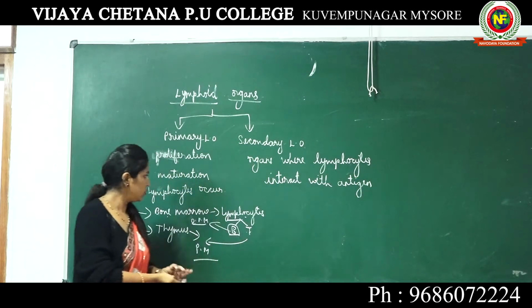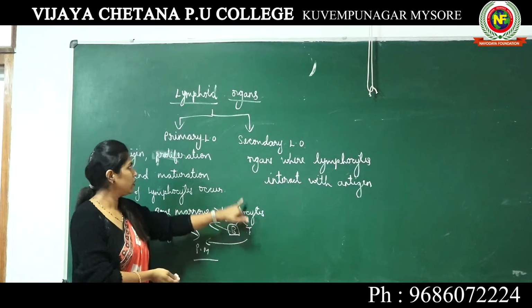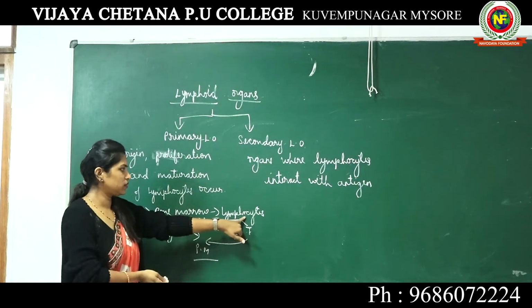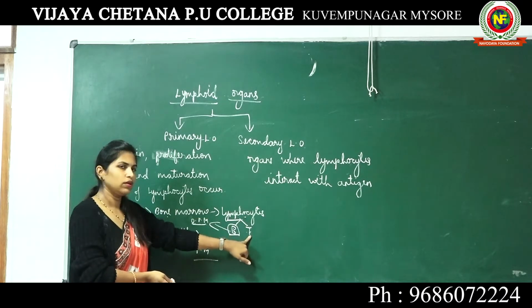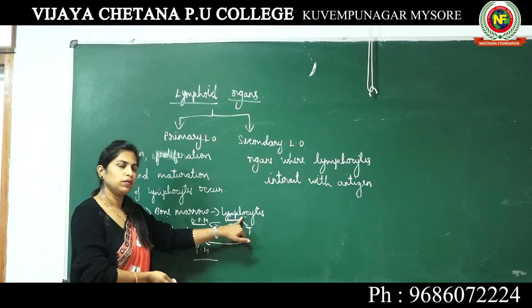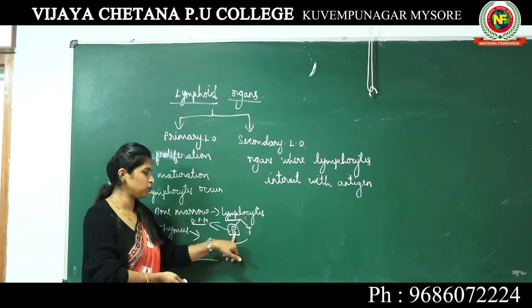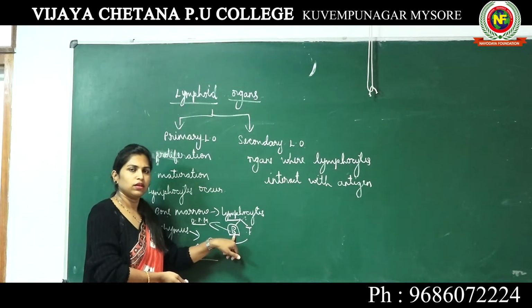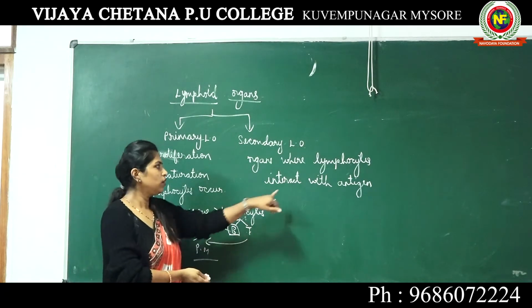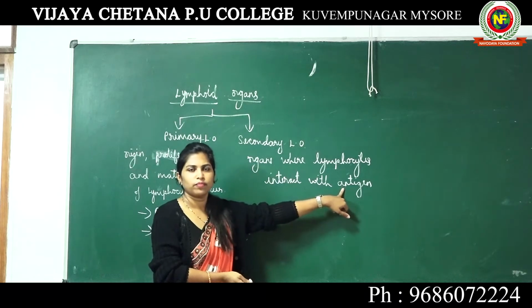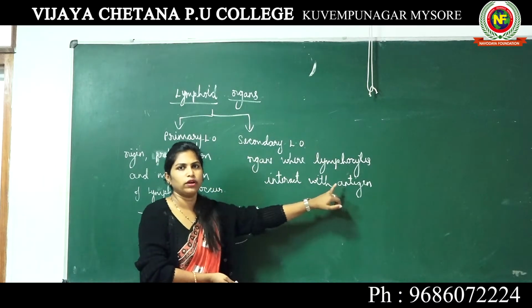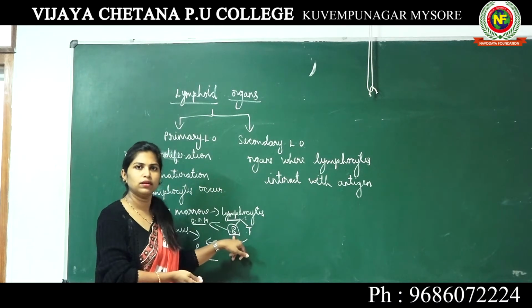Now, these lymphocytes are born in primary lymphoid organs. There are two types. Why are they born? They are born to produce antibodies. B lymphocytes especially, they produce antibodies. Why do they produce antibodies? To kill the antigen or any pathogen entering our body. So where does this happen?